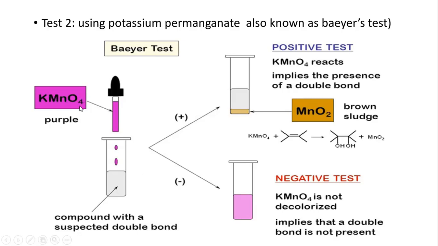But if it is an unsaturated compound, we are going to have a brown sludge at the bottom of the test tube. This is how you know. This one here shows a positive test. This one here shows a negative test.